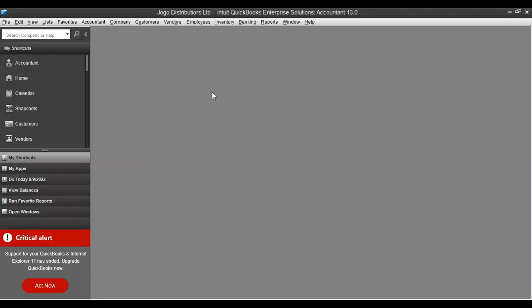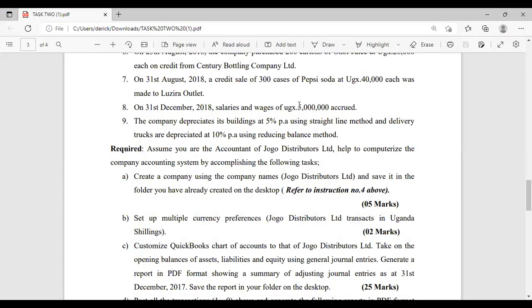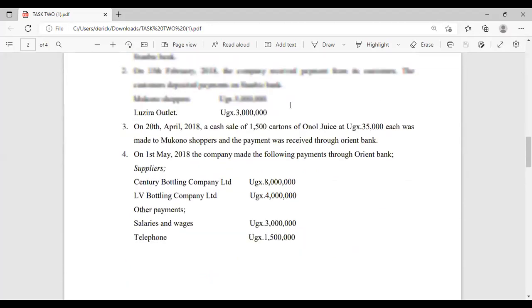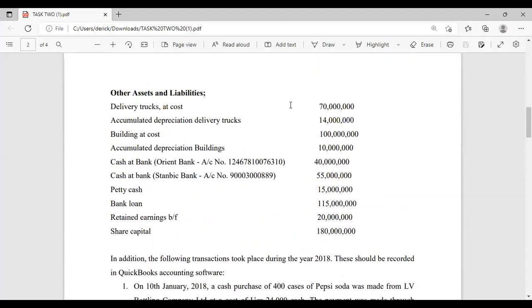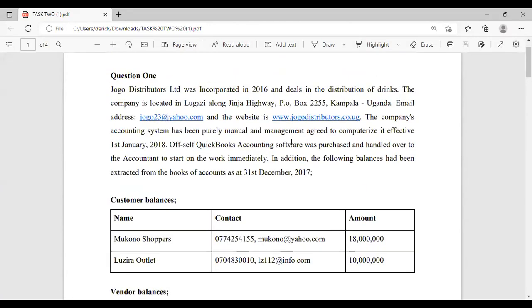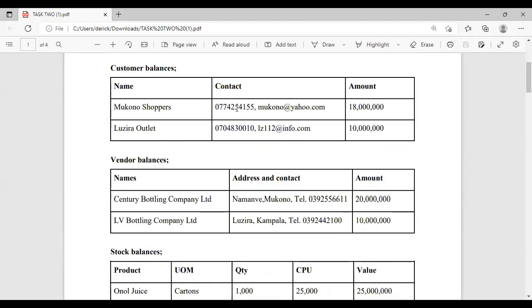Then the other one you want to consider is multi-currency. But for that, you first refer to the question so that you're aware of the function of the reporting currency. When you go through the question, you're seeing UGX all over. If there's UGX all over, that's the function. If they tell you, well and good, but here I didn't see it anywhere. So having said that, you come to your QuickBooks and you edit multi-currency.